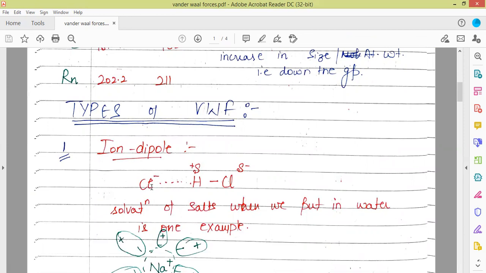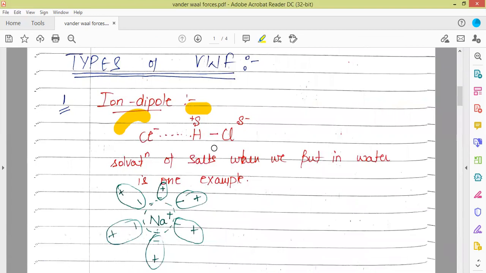Here we have considered the ion as chloride. So this is negatively charged, and this is a heteroatomic molecule where charge separation is there, with delta positive and delta negative. Here this ion, that is the chloride ion, is attracting the hydrogen of the neighboring molecule which is present in the vicinity. So when these types of interactions occur, these are called ion-dipole interactions.